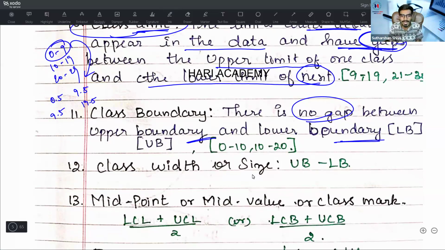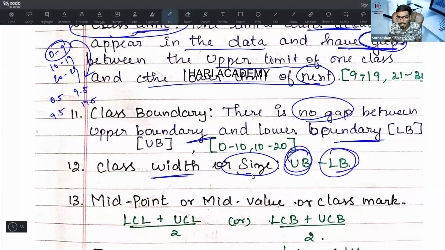Then what is meant by class width or class size? This is an important area you need to be careful. Class width or class size is known as upper boundary minus lower boundary. That is 10 minus 0 is equal to 10, 20 minus 10 is equal to 10. So it is class upper boundary minus lower boundary.